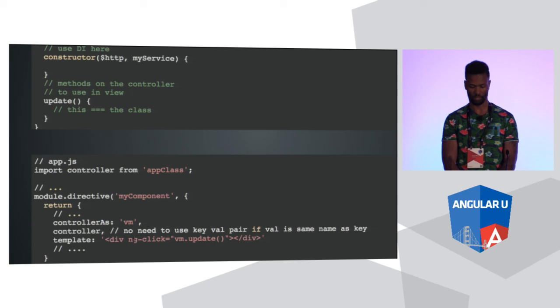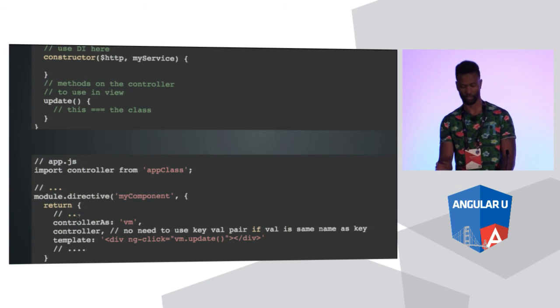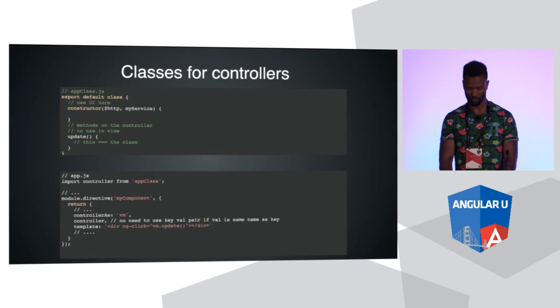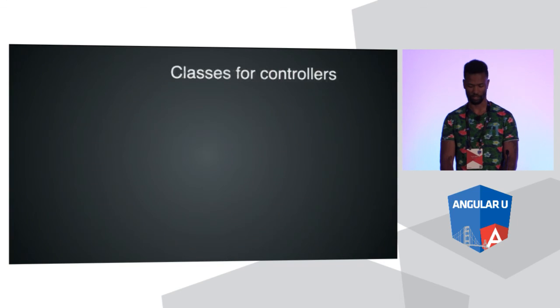I left a little comment that says, no need to use key value pair if the value is the same name as the key. We're gonna get into this feature a little later too. So I didn't have to say controller, colon, controller. It's because the controller is the same name as the property. And we don't have to do that in ES 2015, saving us a few keystrokes there. So we'll get into that. So yeah, that's pretty much controllers as classes in ES 2015.